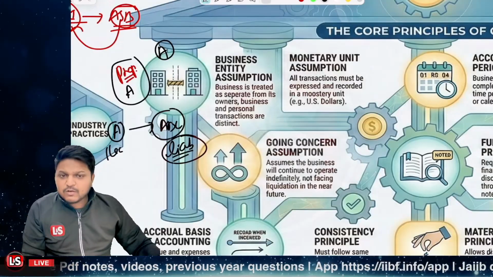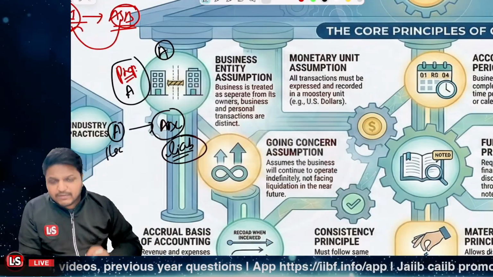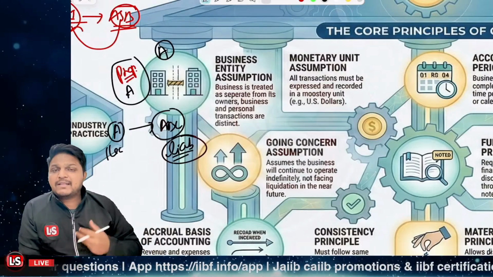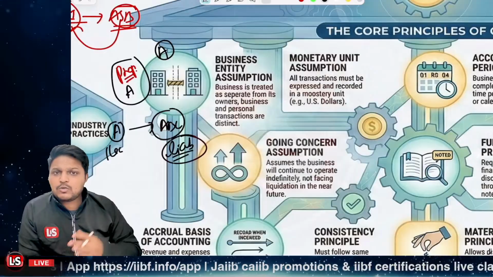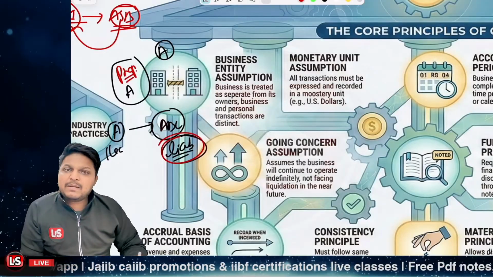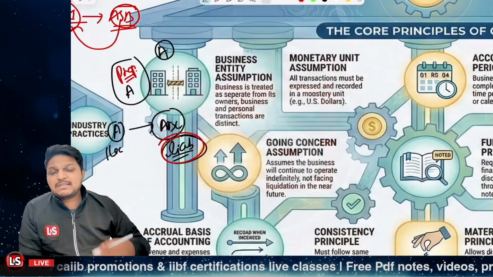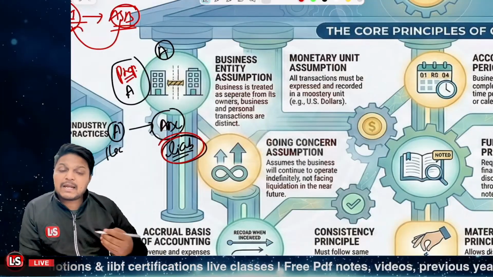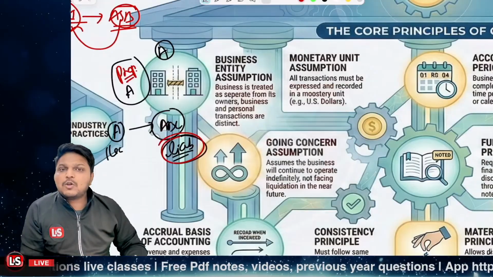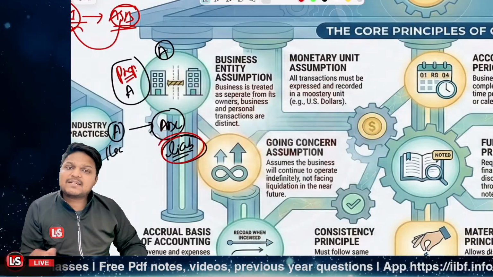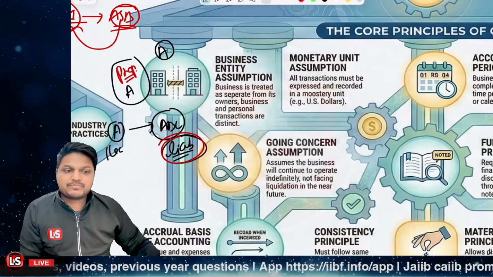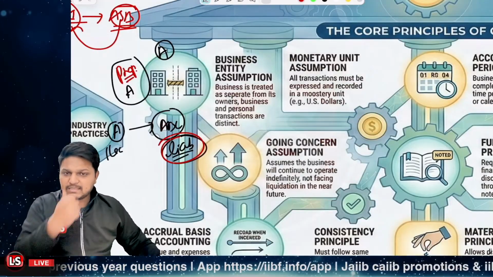So we have to take care of the fact that whatever amount is given as an investment by the proprietor or by the owner to the company, that's a liability to the company, right? Because the business has a liability that the money is to be returned to the owner, right? And whenever there is a loss, that will be recorded on the asset side, right? So this is the business entity assumption, first of all.